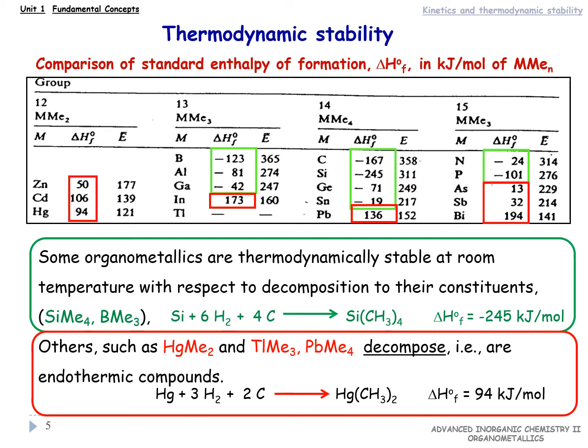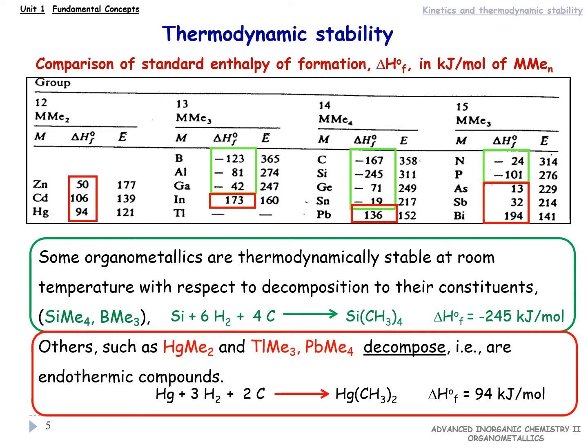You also have the comparison in this table, where some are thermodynamically stable at room temperature with respect to the decomposition to their constituent elements, for example, tetramethylsilane or trimethylboron, which are squared in green. Others are unstable to such decomposition, that is, they are endothermic compounds. This is the case of dimethylmercury, trimethylthallium, or tetramethyl lead, which are squared in red.